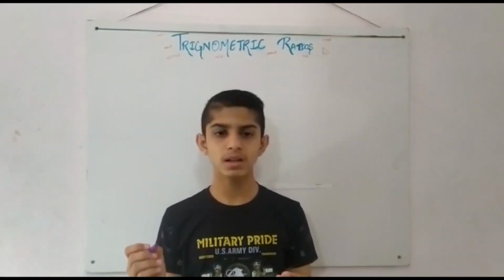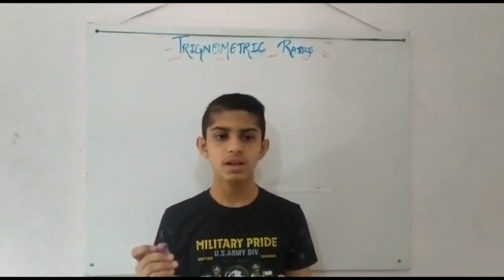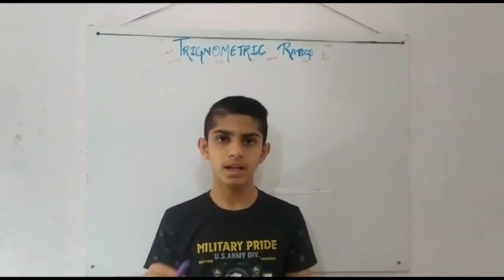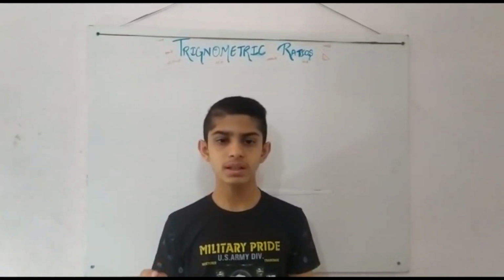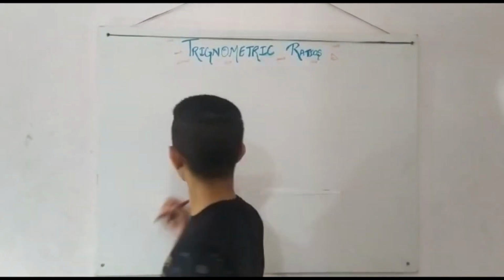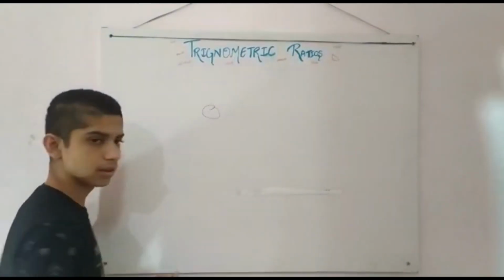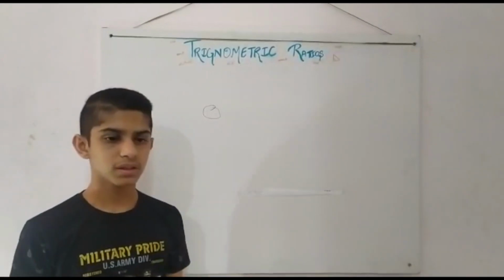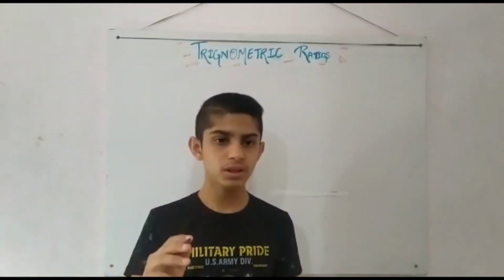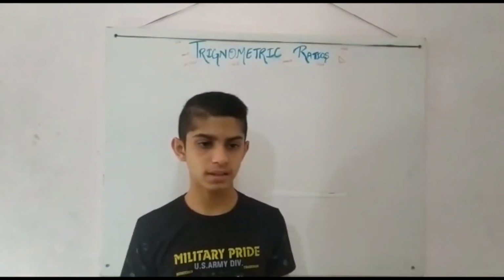Actually, it is the branch of mathematics which deals with the measurement of angles and the problems allied with angles. Trigonometry deals only with right angle triangles in which you have to find the angle theta. Now you would ask, what is theta? Theta is the angle opposite to the perpendicular side in a right angle triangle.